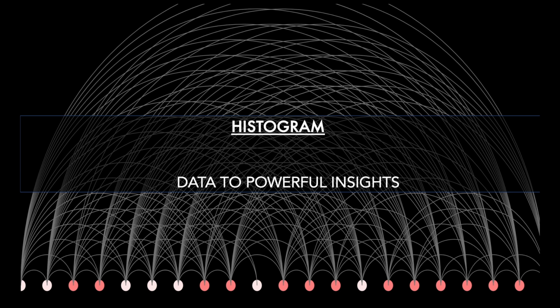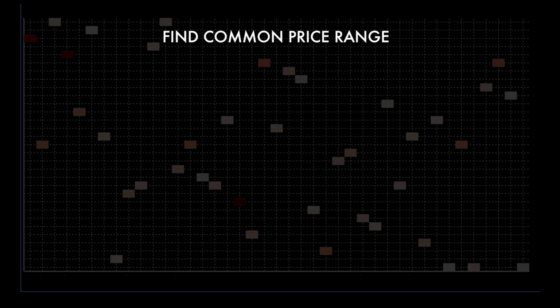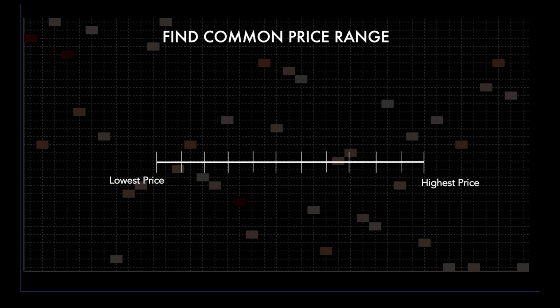In this step, you will make a histogram. Now histograms are very useful to find the most common occurring values. So let's say we want to find out what is the most common value of price in our cars data set. The histogram algorithm will take the lowest price and the highest price and then divide it into equal ranges called bins. The number of bins is automatically and intelligently determined by the histogram algorithm.